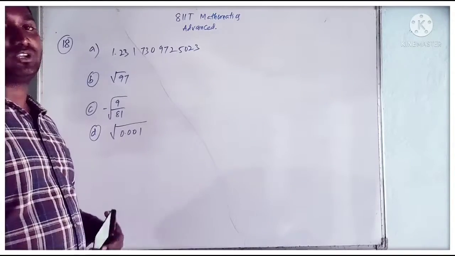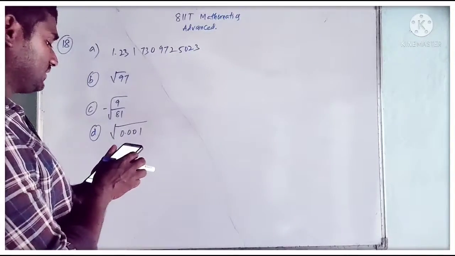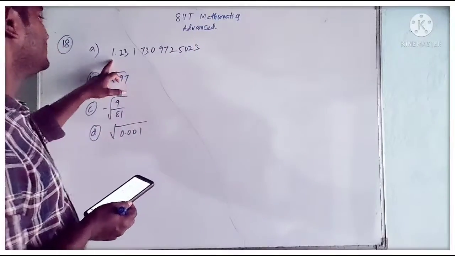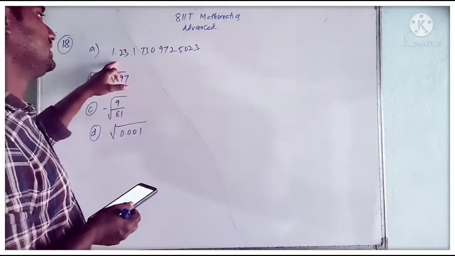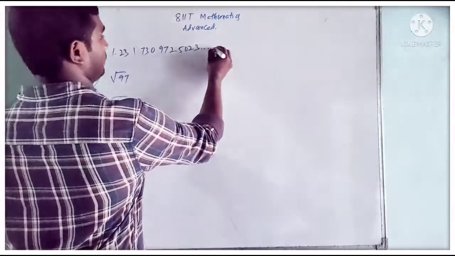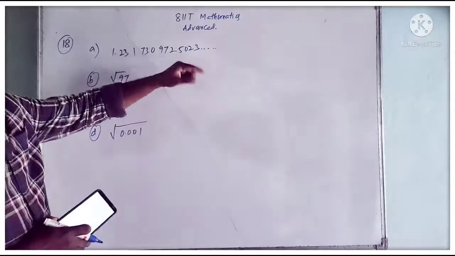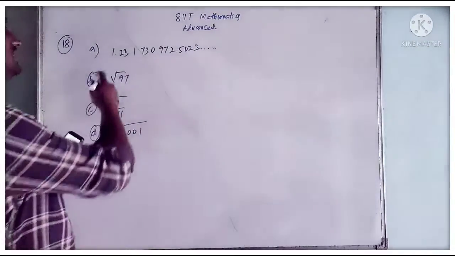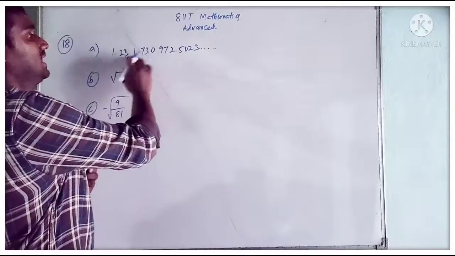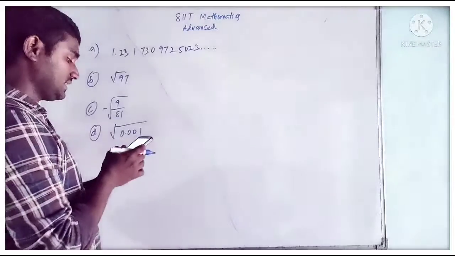Next, now I am going to discuss with you the 18th question. Here column 1 is given, and the column 1 relates to answers in column 2. Here, which type of decimal expansion does it have? 1.2317309725023 and so on, they have given. There are no particular digits repeating here. So it is non-terminating and not repeating.